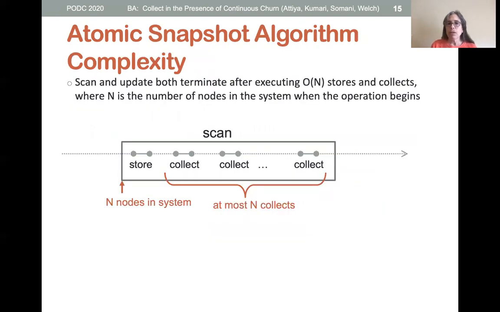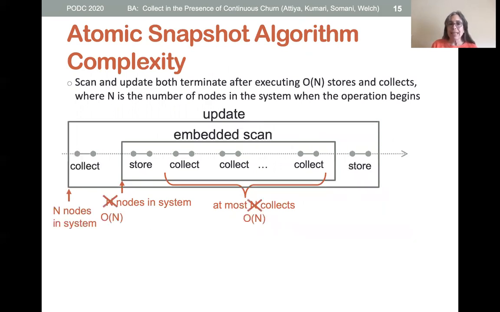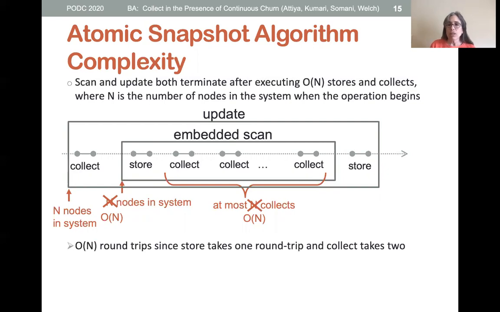Our atomic snapshot algorithm is efficient since the store-collect lets us collect values in parallel. We show that each scan does at most n collects, where n is the number of nodes in the system when the scan begins. If n is the number of nodes in the system when an update begins, our churn assumption ensures that when the update's embedded scan begins, there are O(n) nodes in the system. Thus, each operation takes O(n) message round trips, since each store takes 1 round trip and each collect takes 2 round trips.